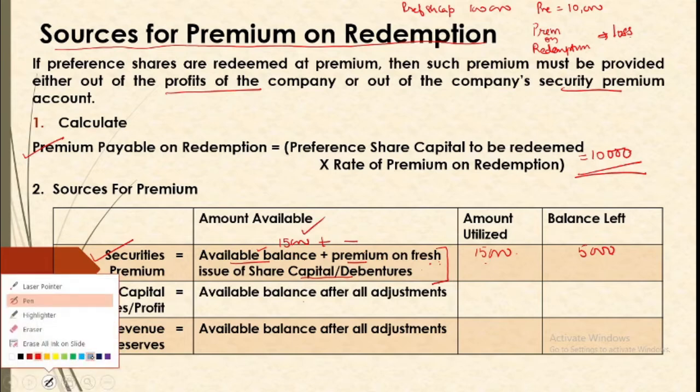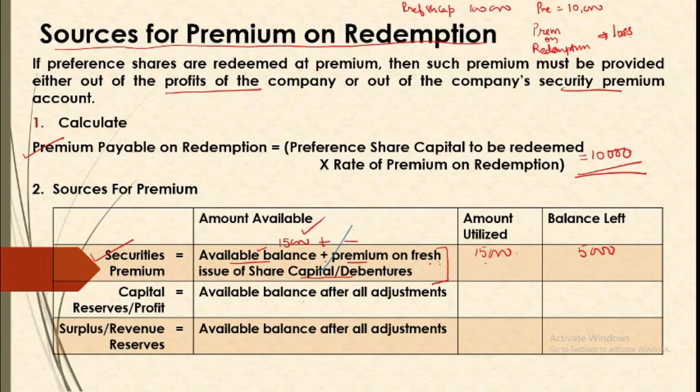Now if the balance available is not 15,000, suppose the balance available here is 7,000. So if you have 7,000 balance, it means you will be utilizing 7,000 only, there is no balance left. So we still need 3,000 more because our total requirement is 10,000. So for 3,000 we will move on to the next category, that is capital profits. If you have say capital profits realized in cash available, say 5,000, but how much do you need?